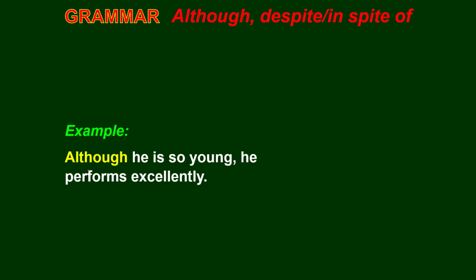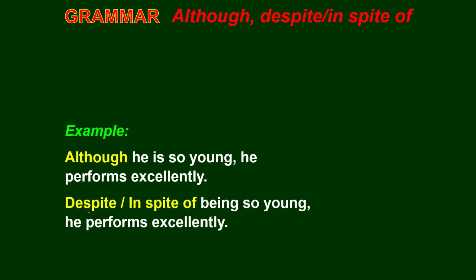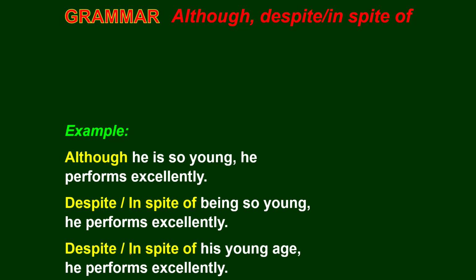Example. Although he is so young, he performs excellently. Okay? And next one, despite or in spite of being so young, he performs excellently. So their meanings are the same. Both are the same. Okay? And despite or in spite of his young age, he performs excellently. Yeah. All three of them have the same meaning.